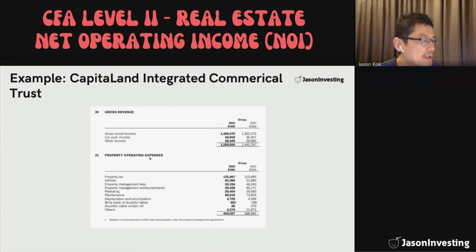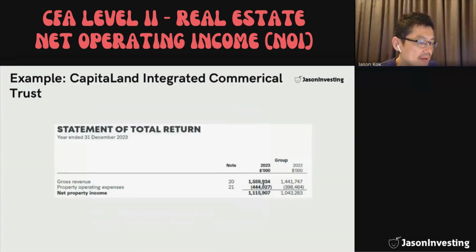So we look at the property operating expenses. As we have stated earlier, these include property tax, utilities, etc. Note that for CapitaLand, they do include depreciation and amortization as part of operating expenses. So this will come out to about 434 million. Note that this ties exactly with the one in the earlier slide.